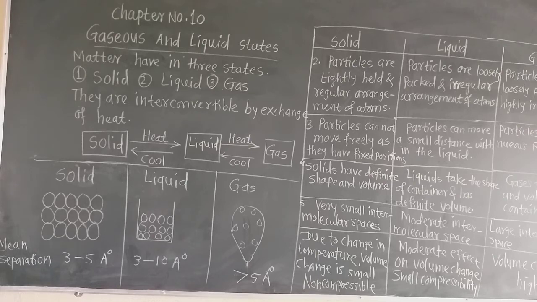This means that solids are non-compressible. Non-compressible means they do not compress after applying pressure on them. Liquids also have a very moderate effect due to the increase in pressure. That means liquids are moderately compressible.